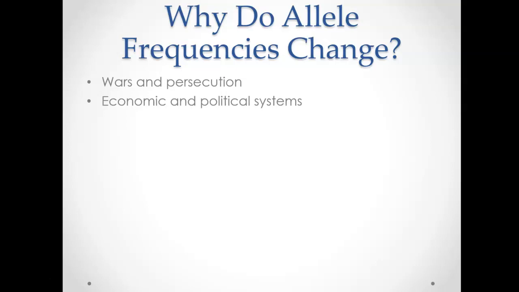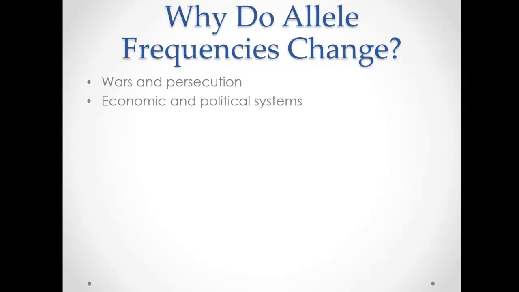And so you could have a lot of genetic diversity lost, especially if you lose a lot of young men in times of wars and conflicts. You also see people driven out of places, again, usually by some larger level of persecution. You might have huge numbers of refugees who are leaving populations to get away from that persecution. So again, that's another reason why we might see changing allele frequencies.